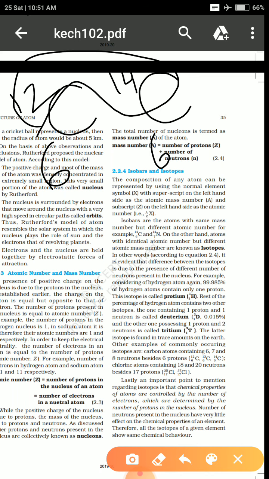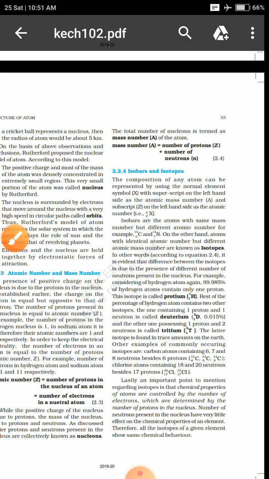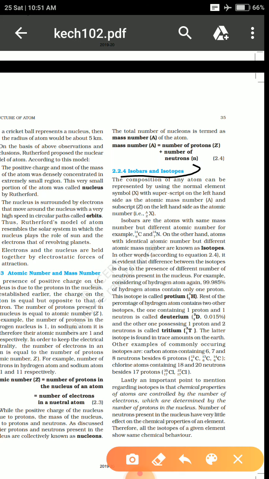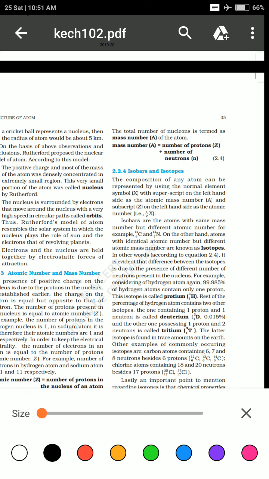In some cases, atomic number is different in some atoms, but mass number is the same. So such cases where the mass number or atomic number forms a pair or is different, we tell it as isobar or isotope. So what are they? It is represented in a certain form.